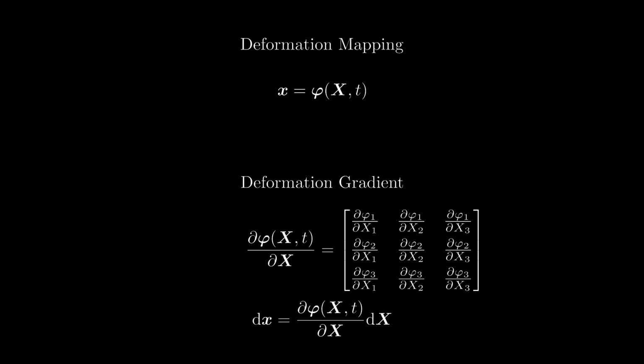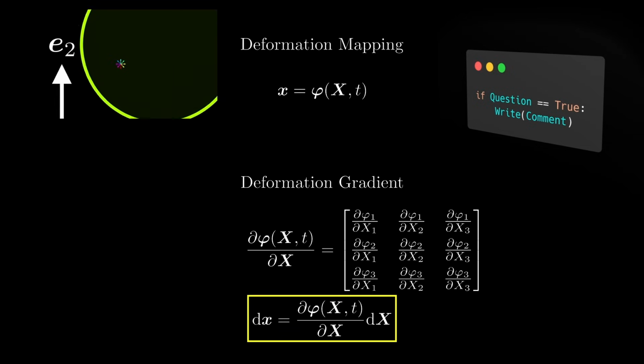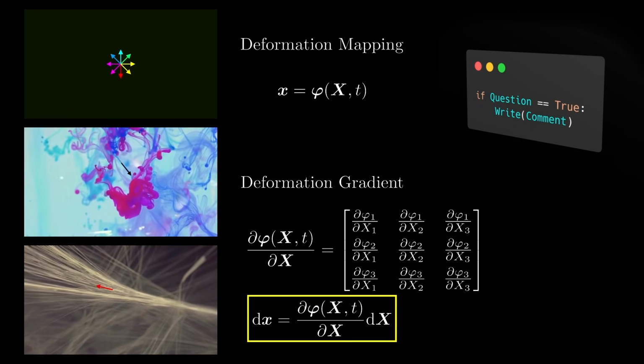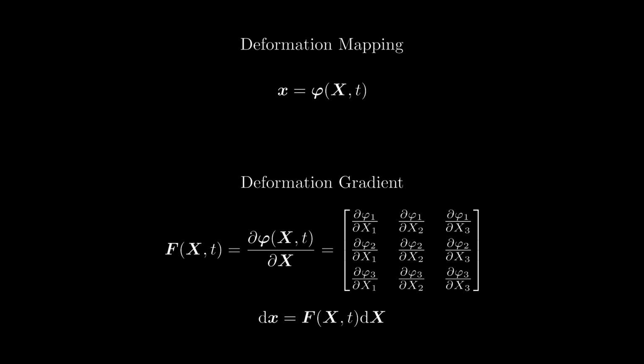This formula is a direct result of how the gradient is defined. Maybe you remember that for a conventional function y equals f of x, a small change in y equals the derivative of f times a small change in x. Using the gradient, we have extended this concept to vector-valued functions, like our deformation mapping. If you're curious and want a deeper explanation of this formula, please leave a comment. For now, just be aware that the formula only holds if the line elements are very small. I use larger vectors here just for illustration purposes. The gradient of the deformation mapping is usually abbreviated as capital F. The deformation gradient is a key concept for understanding deformation. So to build some intuition, we will go through several examples in this video.